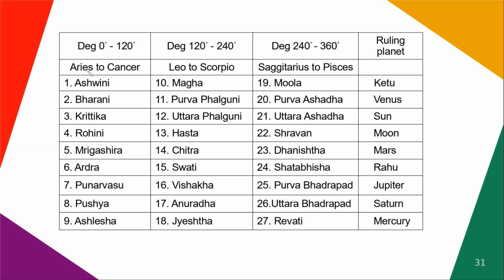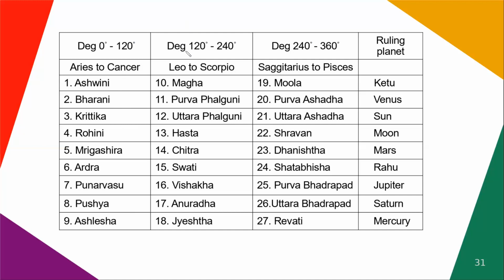So at 0 degrees Aries, the starting rashi or zodiac sign is Aries. From 0 degrees to 120 degrees, we have the distribution of 4 rashis or zodiac signs from Aries to Cancer. And among these 4 zodiac signs, we have the first set of 9 nakshatras.